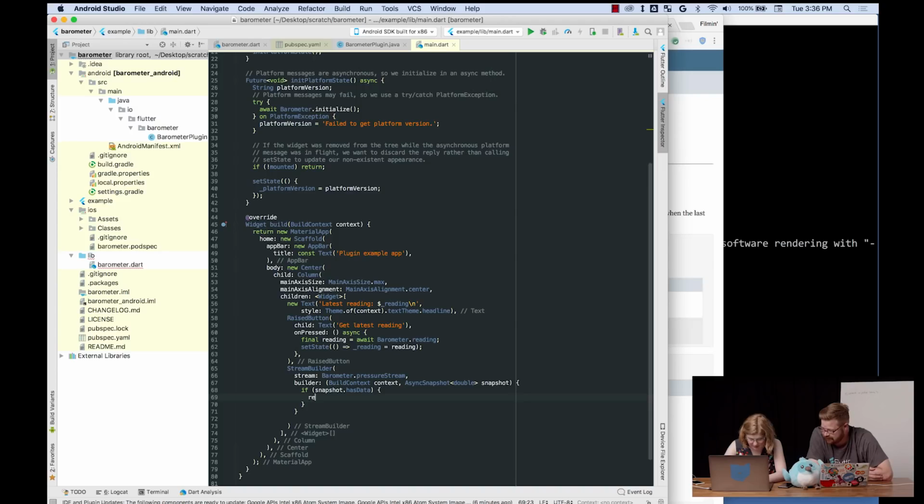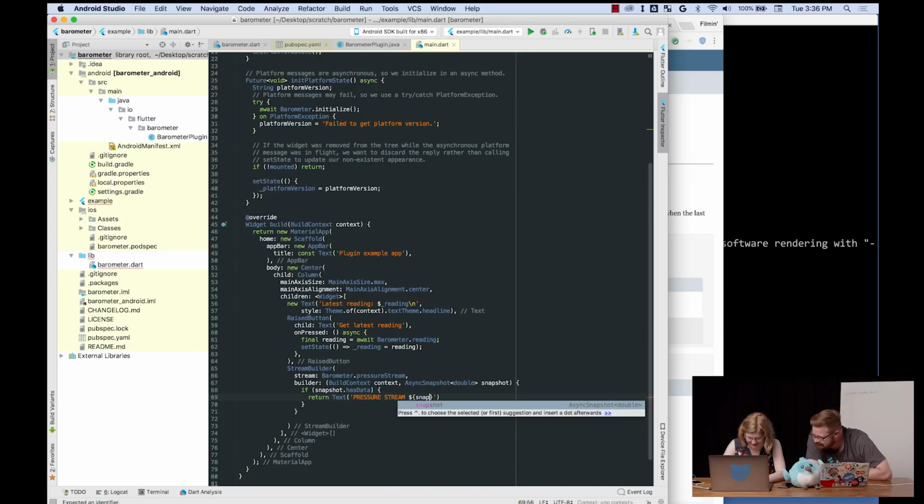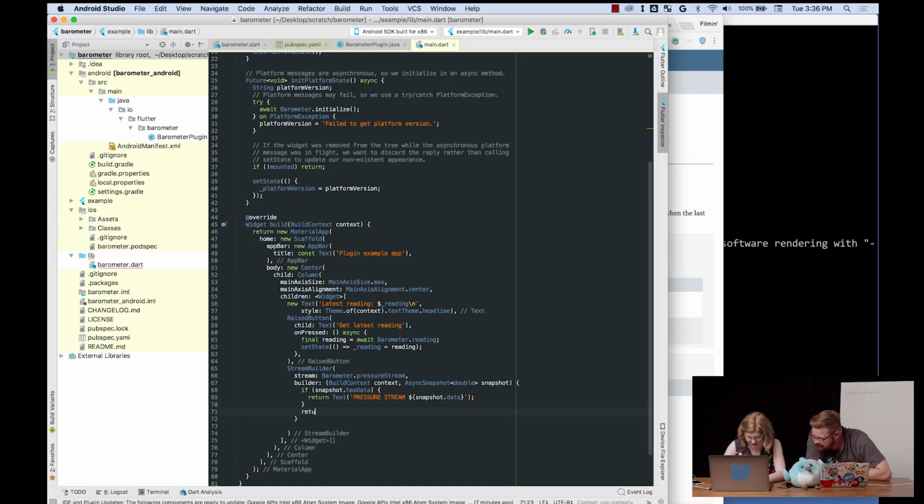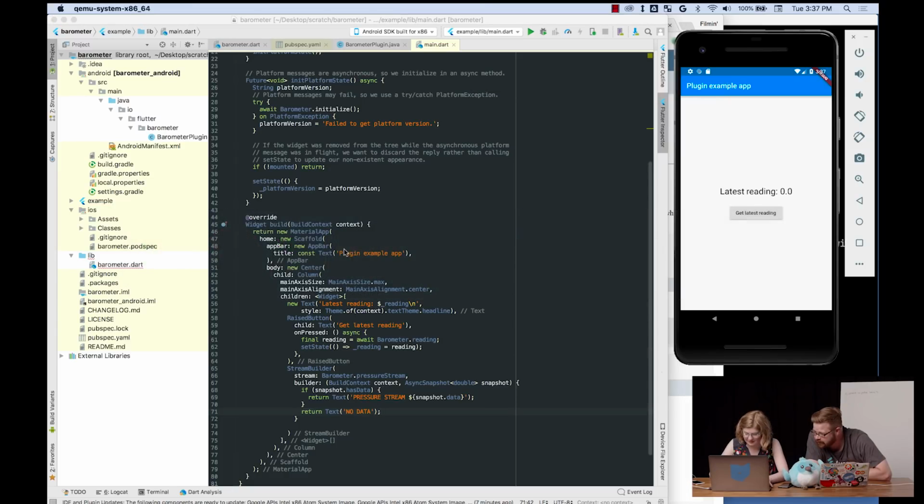Let's see, return text pressure stream, snapshot dot data, and then we'll say no data, because apparently it's the 1980s again. Yeah, sure. All right.